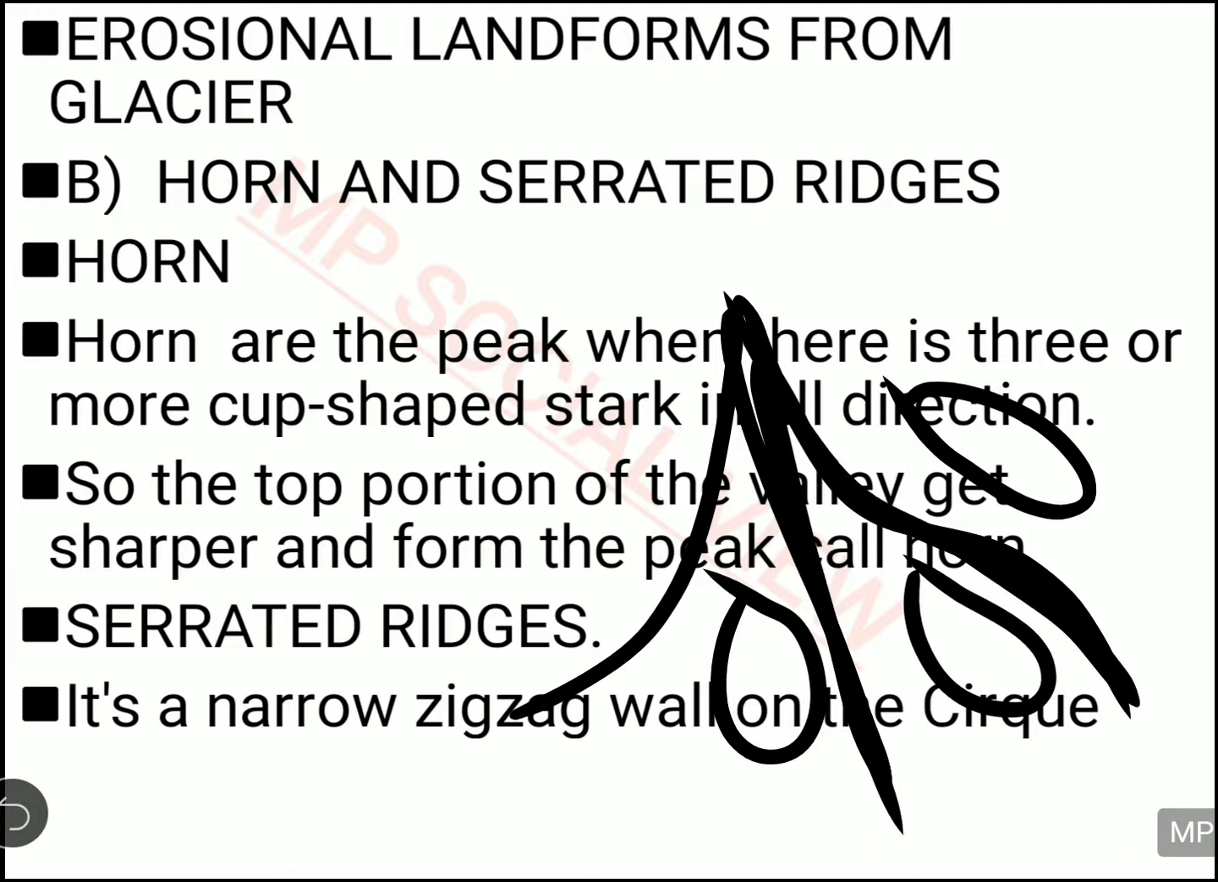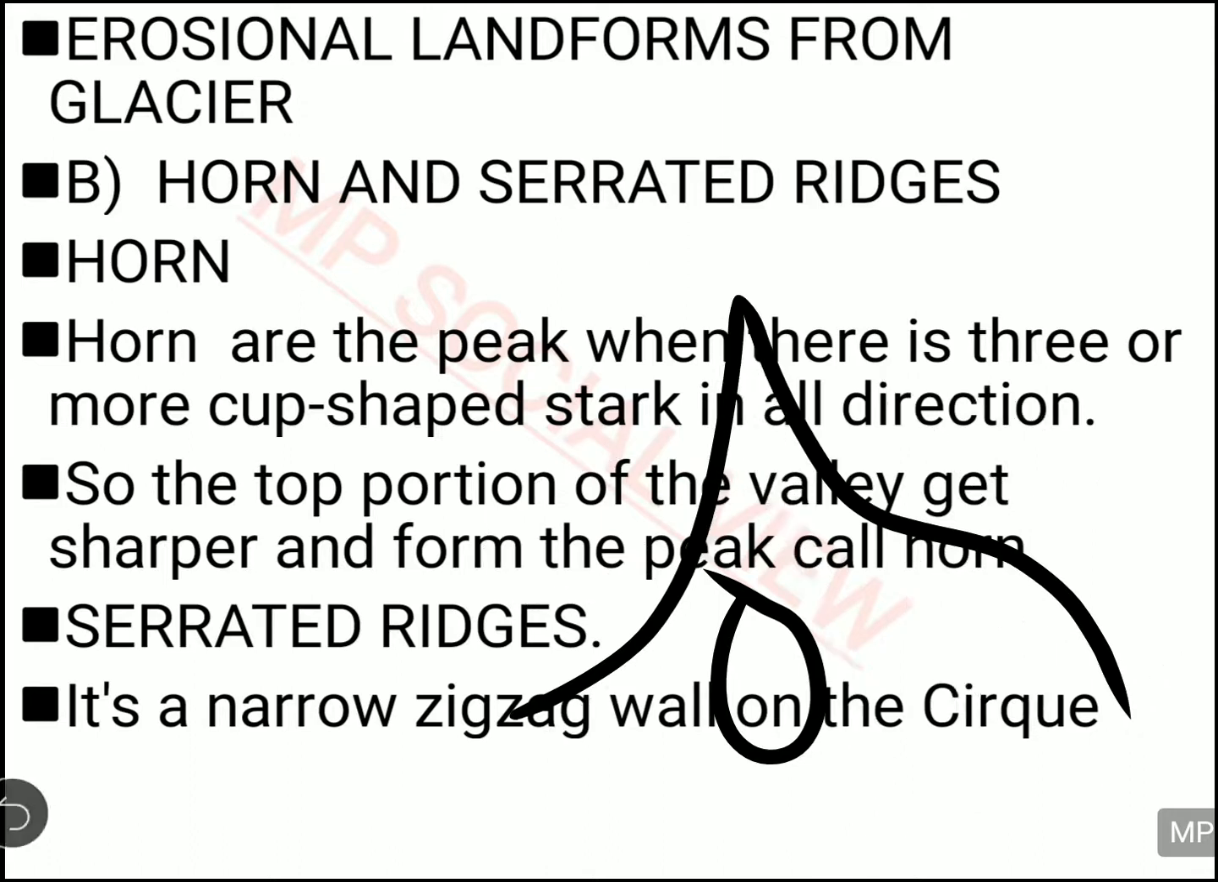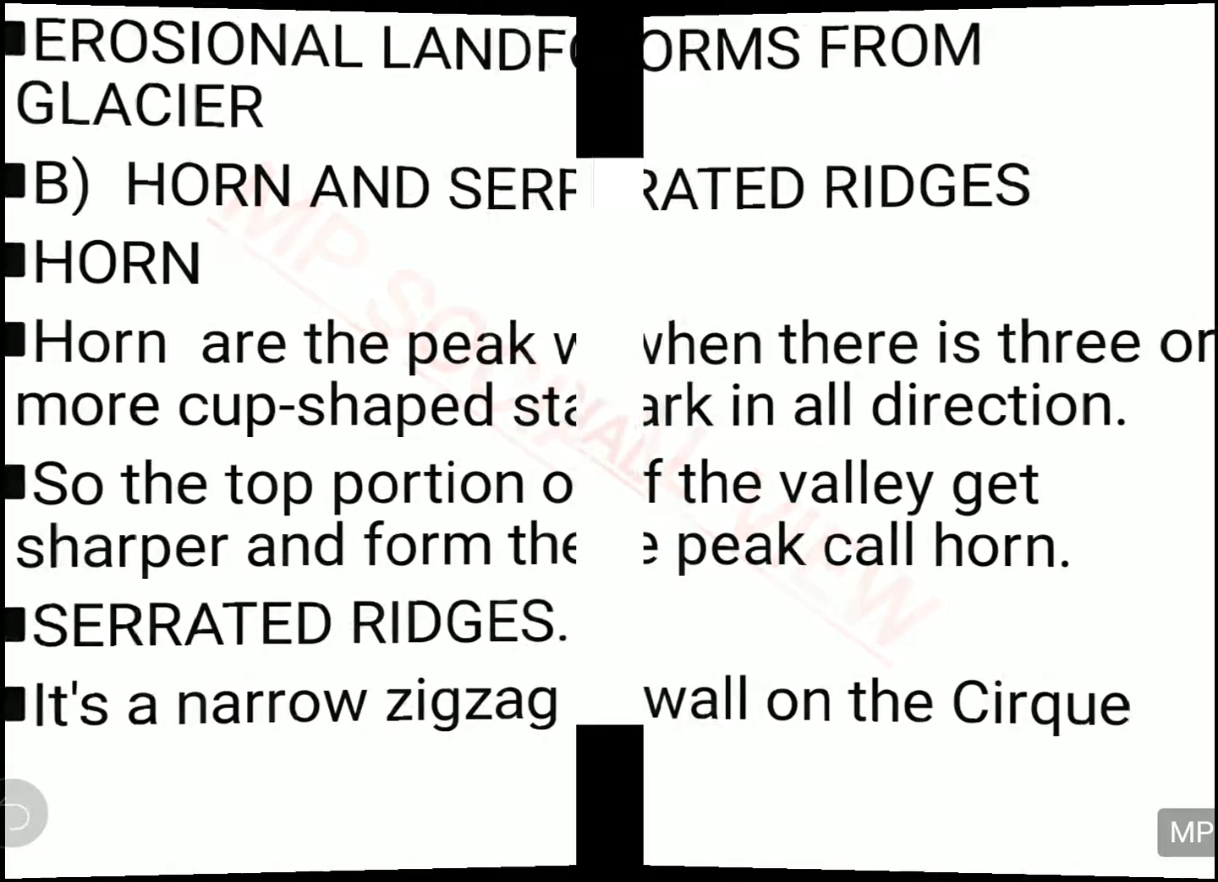Alright, the depositional material gets deposited like this. This is what you call serrated ridges. In between the cirques you will have the serrated ridges. These actually separate the two cirques. They are the line between the two cirques, and that is called your serrated ridges. So this is some depositional landform made by the glacier.